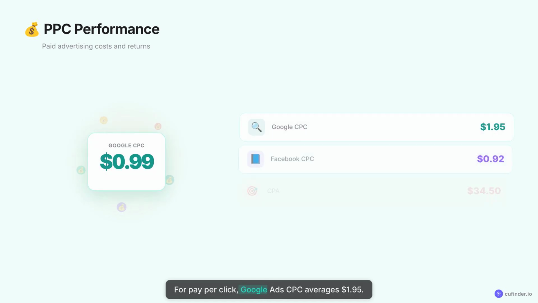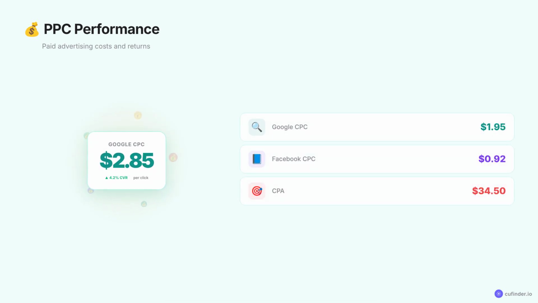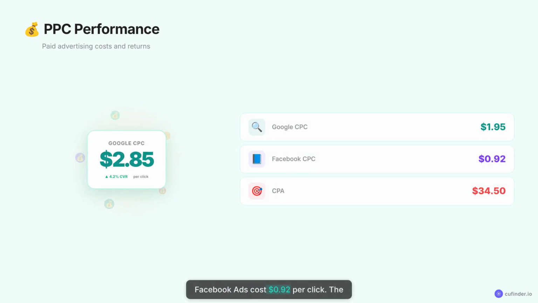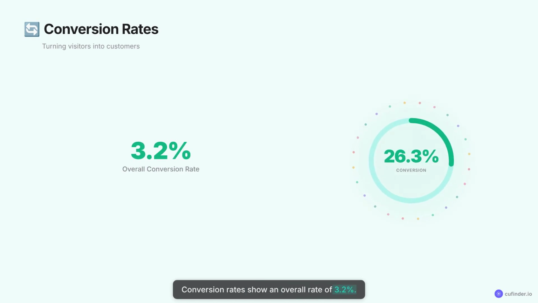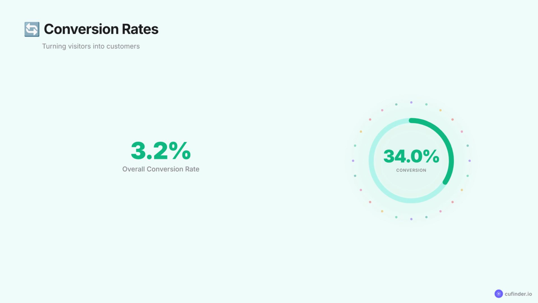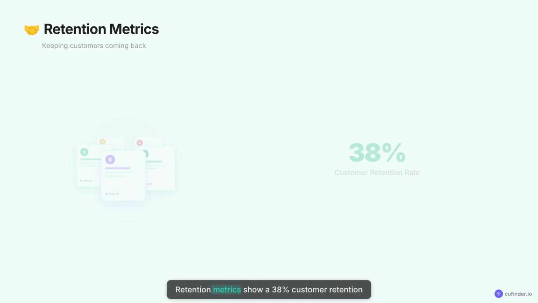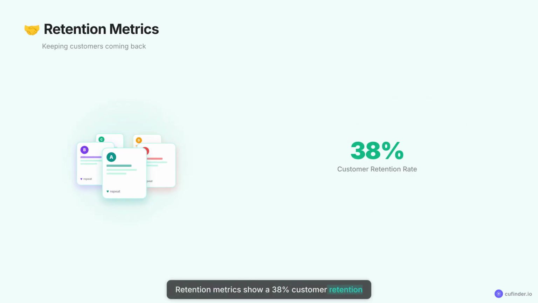For pay-per-click, Google Ads CPC averages $1.95. Facebook ads cost $0.92 per click. The average cost per acquisition is $34.50. Conversion rates show an overall rate of 3.2%. Retention metrics show a 38% customer retention rate.